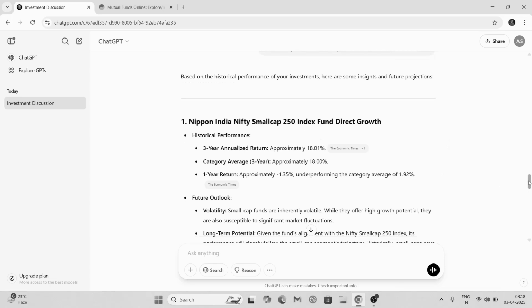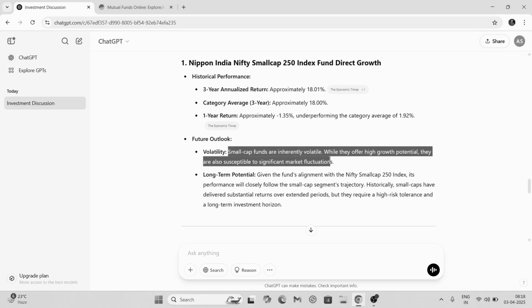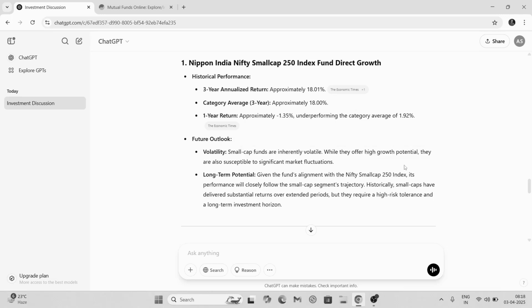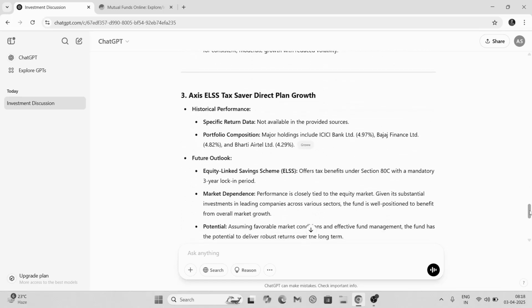Past performance can help you understand your funds better, but historical performance is never a good basis for exact prediction. These are predictions but not exact predictions, so keep that in mind. So this is for Nippon India. Nippon India approximately 18% return for past 3 years. And future outlook: small cap funds are inherently volatile. While they offer high growth potential, they are also susceptible to significant market fluctuation. HDFC is this one, and this is tax saver.